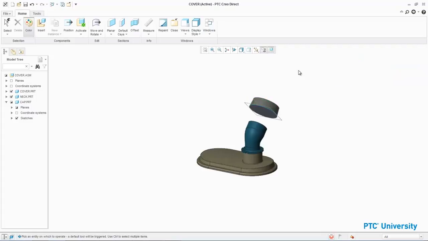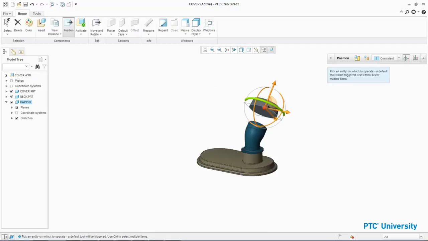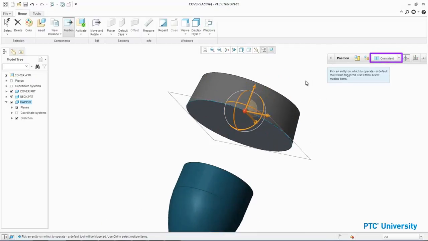Middle-click to complete the color change. In the ribbon, click Position from the Components group and select cap.prt. In the Options toolbar, verify the constraint type is coincident. Click Component Reference Collector and select the conical surface on cap.prt. Select the cylindrical surface on the assembly neck.